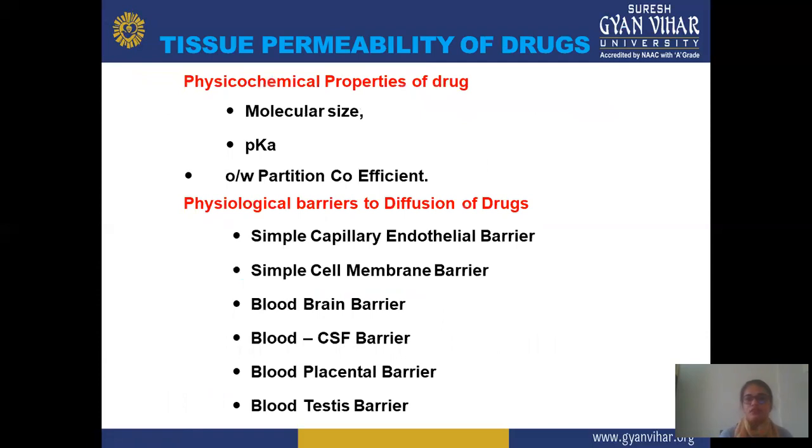In tissue permeability, the first, physicochemical property of the drug, is further divided into molecular size, pKa, and partition coefficient. Next, the physiological barrier to diffusion of the drug is again divided into different capillaries or barriers. First is the simple capillary endothelial barrier, second is the simple cell membrane barrier, and third is the blood-brain barrier, then the blood-CSF barrier, the blood-placental barrier, and the blood-testis barrier. These are all the types of barriers that are responsible for, or affect, the crossing of the drug to a particular site.